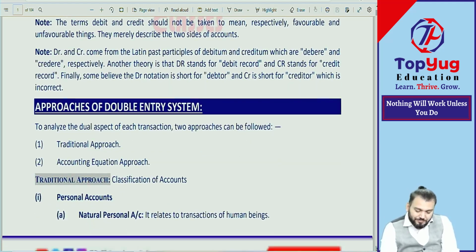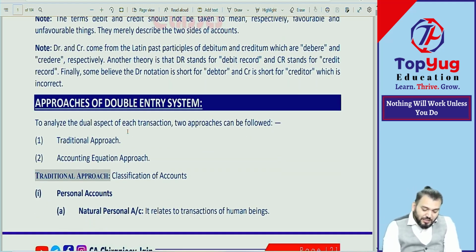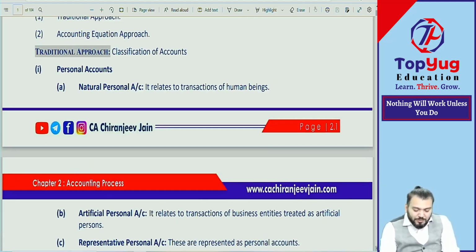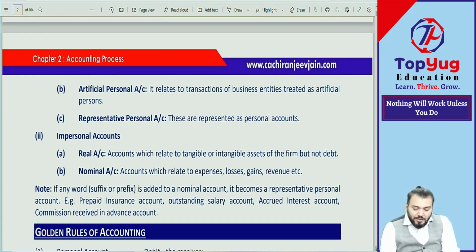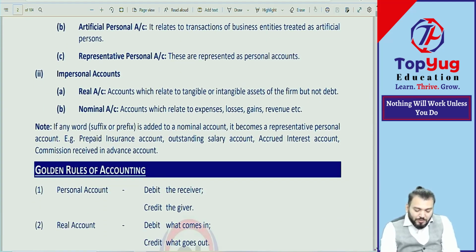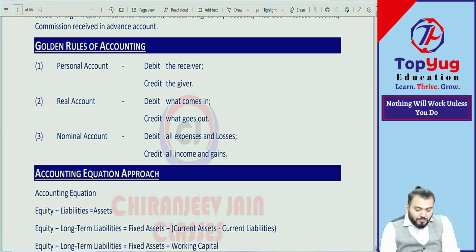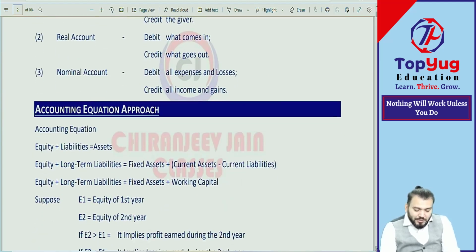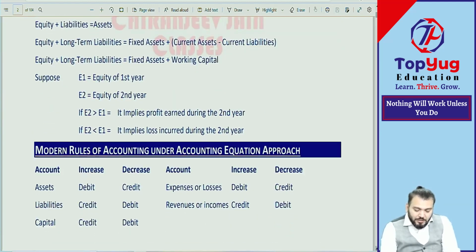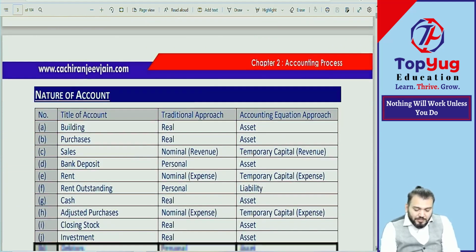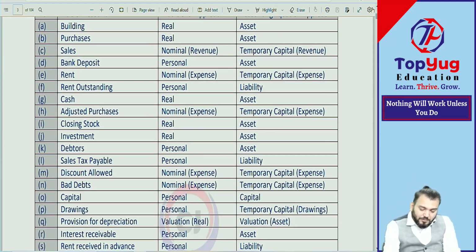Done now. Then approaches, we started traditional approach, accounting equation approach. Traditional approach, what is the account? Personal account, natural personal account, artificial personal account, representative personal account, impersonal real account, nominal account, all we have done now. Golden rules of account we have done. Then accounting equation approach we have done. Then modern rules of accounting we have done. The nature of accounting, this will be homework.